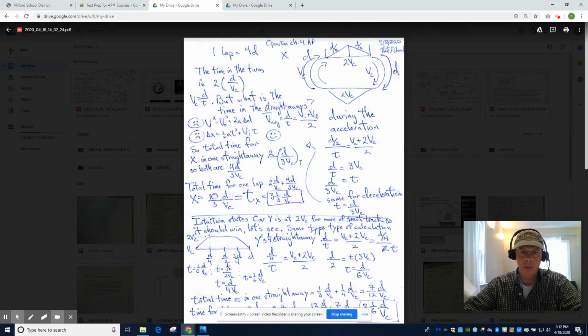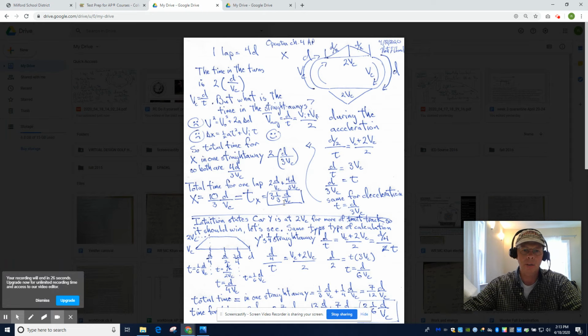So if I did all of that right, the time for car X to get through, oh man, I'm not going to finish this in 20 seconds. Get through one lap. So did I double this? Yes, I did. So here are the two straightaways, and here are the two turns. And, common denominator, 6/3 plus 4/3 is 10/3. See you in the next video.